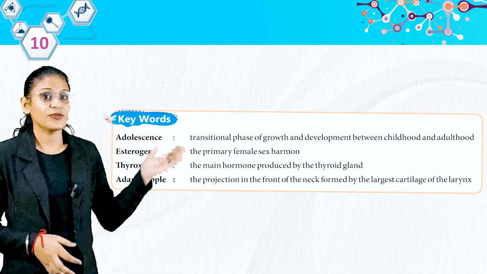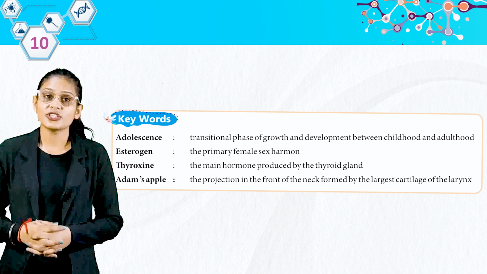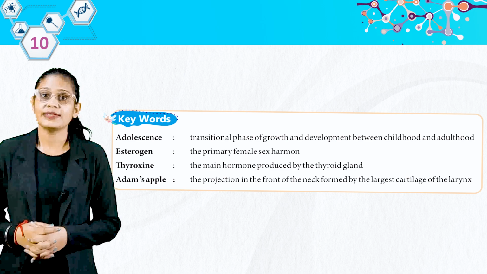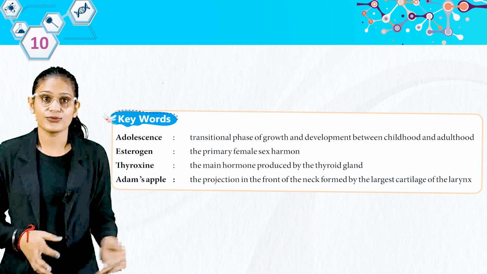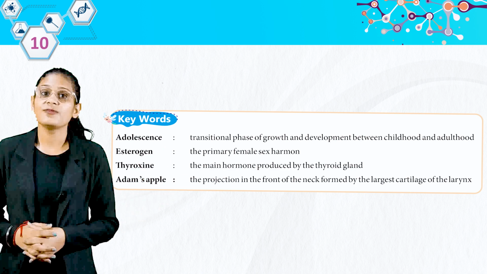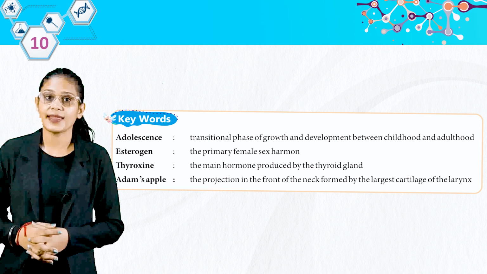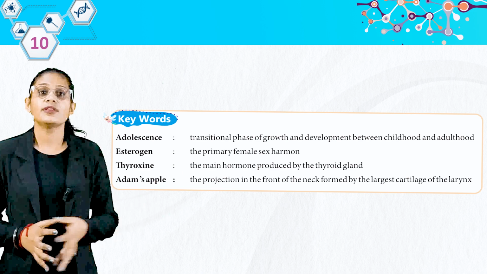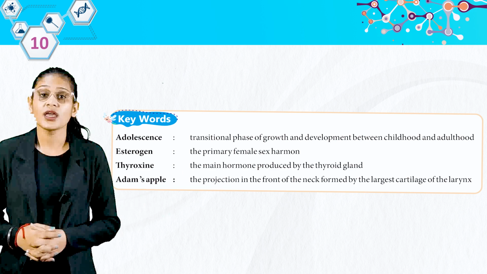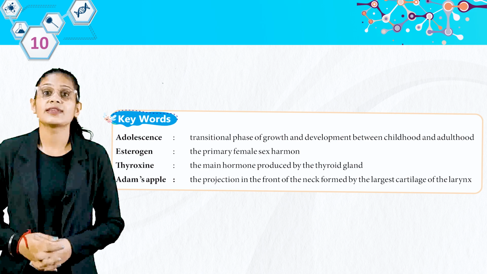Here we have some keywords. Adolescence, transitional phase of growth and development between childhood and adulthood. Estrogen, the primary female sex hormone. Thyroxine, the main hormone produced by the thyroid gland. Adam's apple, the projection in the front of the neck formed by the largest cartilage of the larynx.